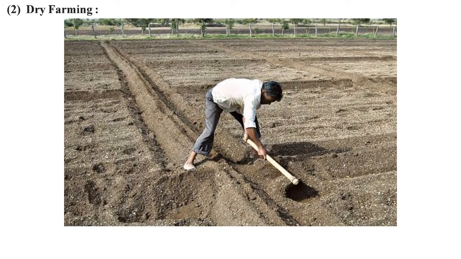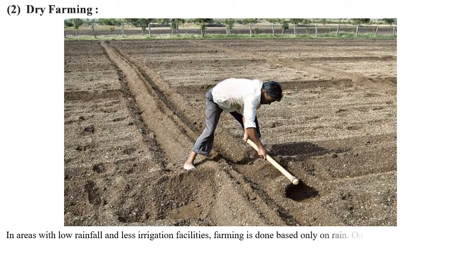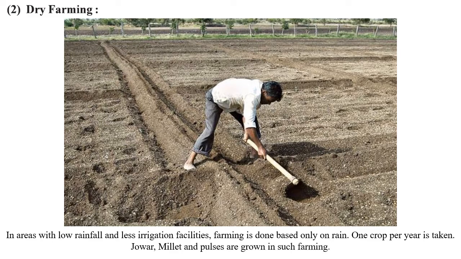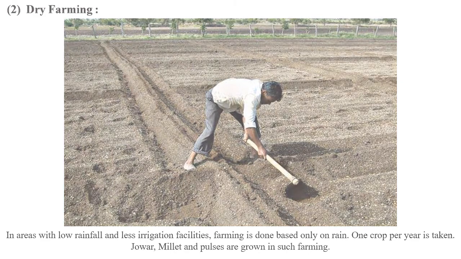Second is dry farming. As you can see in the picture, in areas with low rainfall and fewer irrigation facilities, farming is done based only on rain, and therefore only one crop per year is taken. Jowar, millet and pulses are grown in such farming.